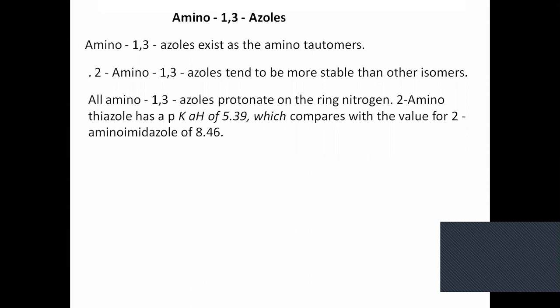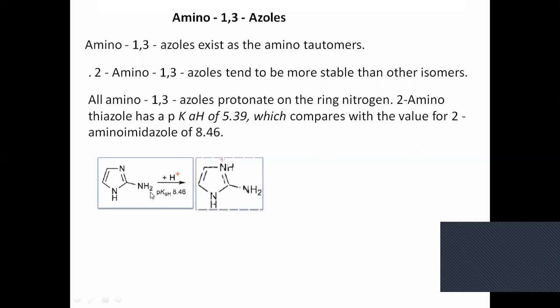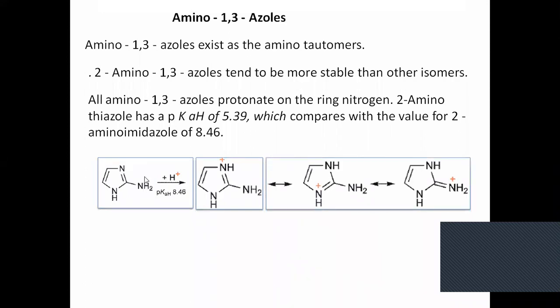Amino imidazole is more basic. Being a pKa of 8.4, it is expected that the H should migrate to the NH2 nitrogen, but instead it goes to the ring nitrogen because it is more basic. Remember, very important point. And similarly, they undergo resonance, and we'll show you the resonance structure.